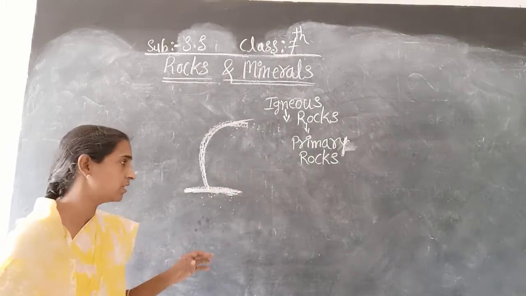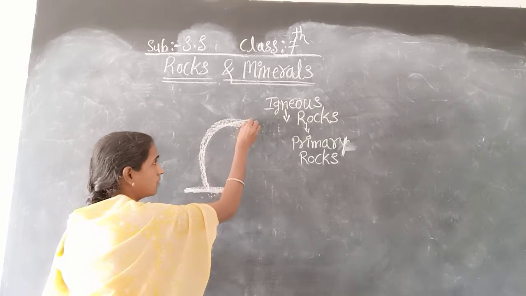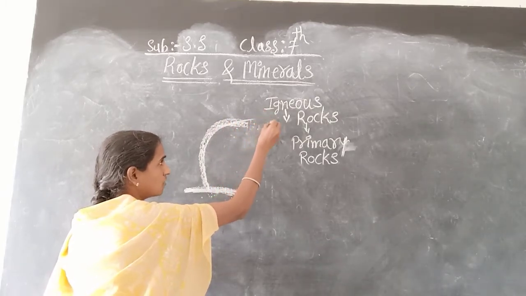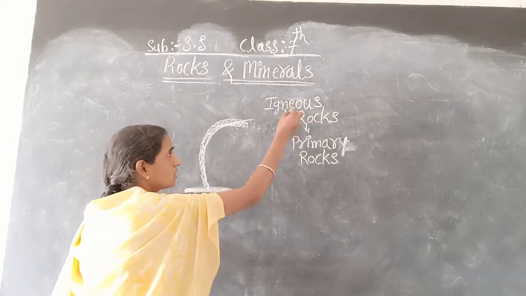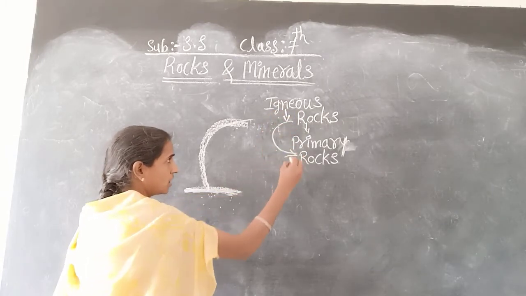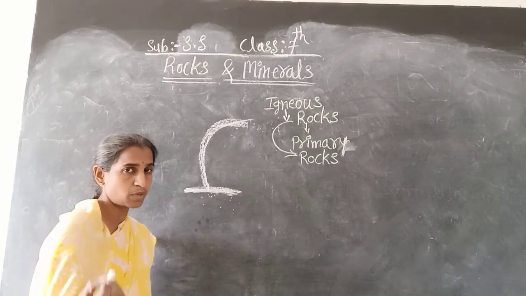Once again, I will tell here. The molten magma, when it comes outside, it cools and becomes solid. So in such a way, rocks are formed. Those rocks are called igneous rocks, and these igneous rocks are also called primary rocks.